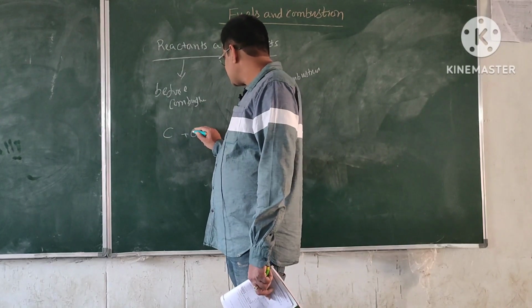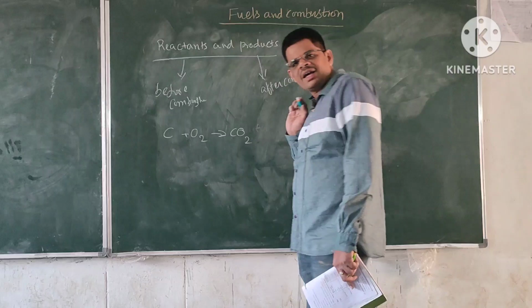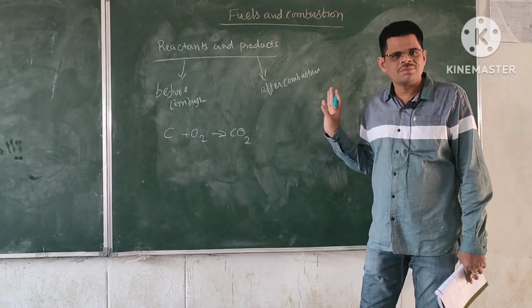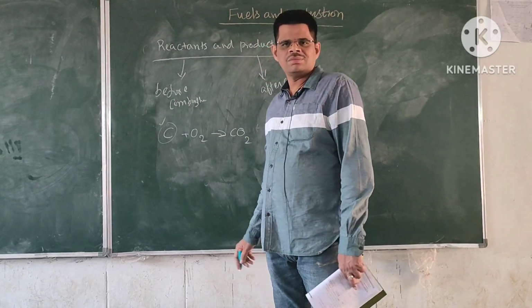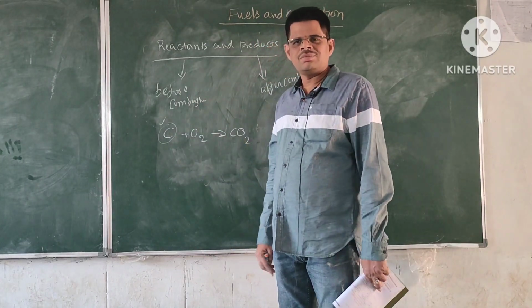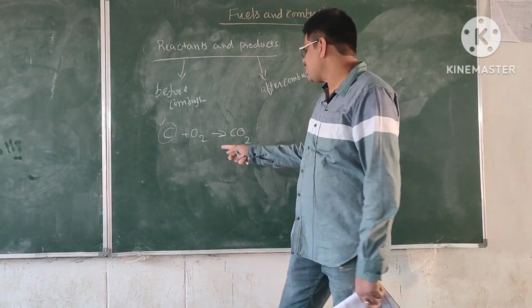So for example, before the combustion, the C, carbon present in the fuel, will mix with oxygen and gives us carbon dioxide, CO2. Is it right or not? So before the combustion, the fuel will have carbon or hydrogen. Okay, so here carbon or hydrogen is the reactant. And after combustion, what is happening?